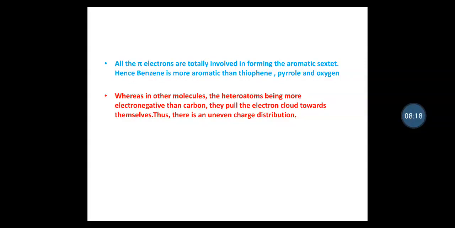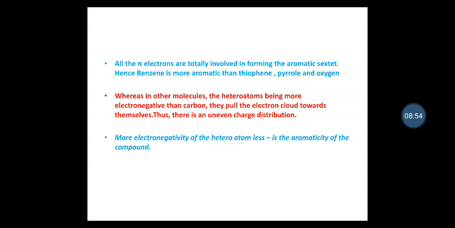Whereas in other molecules there is a presence of heteroatom, that is nitrogen, sulfur and oxygen. These are more electronegative than carbon. What is electronegativity? Tendency to pull the electrons towards itself, and therefore these heteroatoms, being more electronegative than carbon, pull the electron cloud towards themselves, and thus there is an uneven charge distribution.